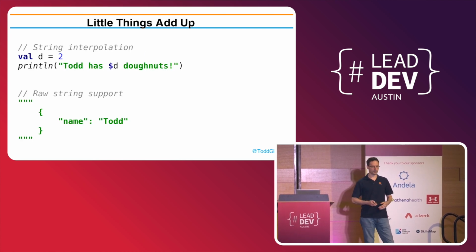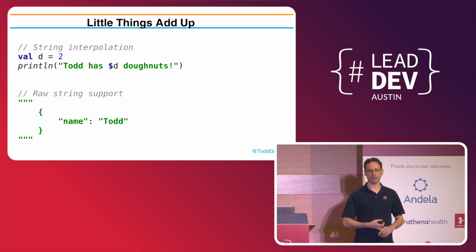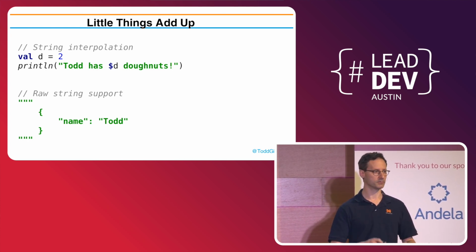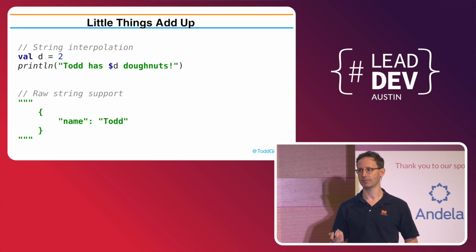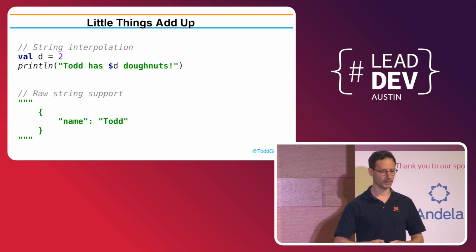Like string interpolation. I don't have to add strings together anymore. I don't have to worry about escaping things because I've got raw strings. If I have SQL queries or regexes or JSON, I don't have to worry about escaping any of that. This reduces bugs and increases clarity in the system that I'm developing.